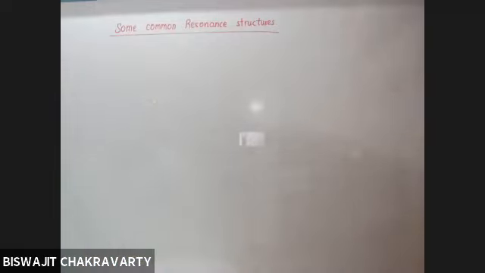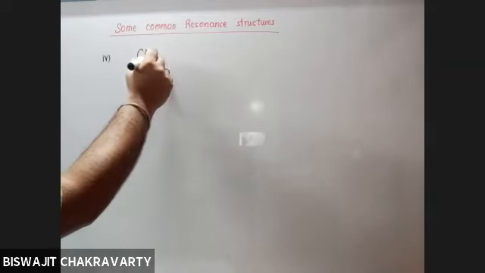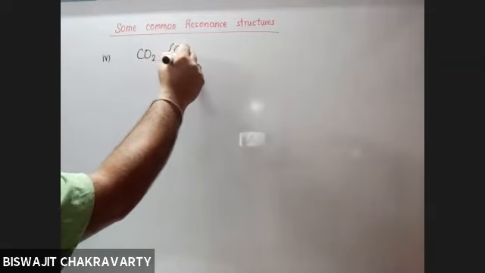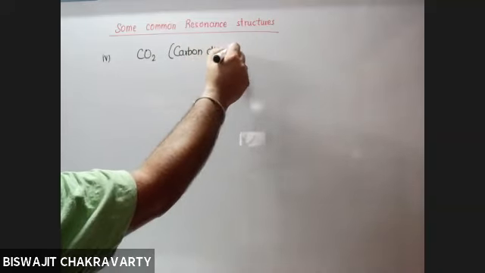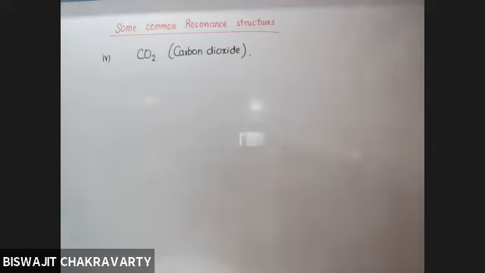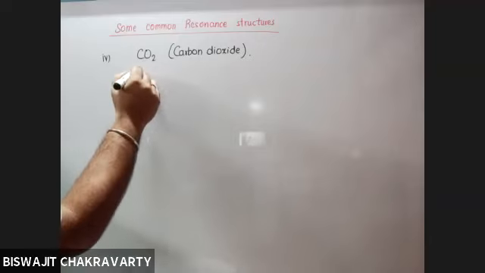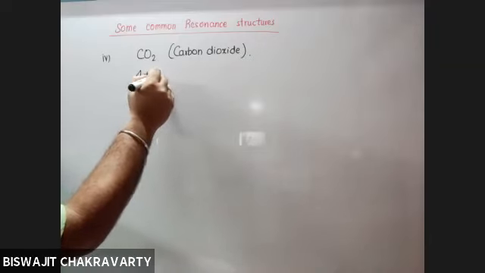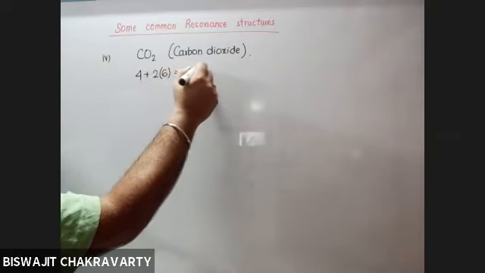Draw the fourth one, carbon dioxide. Last class, we drew the structure of carbon dioxide. Carbon 4, 2 into 6, 12, plus 4, 16, so 8 pairs.